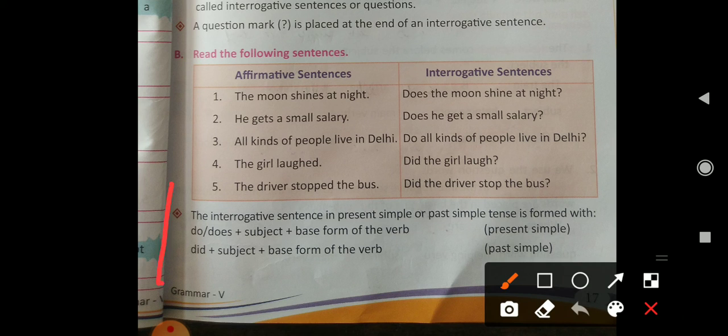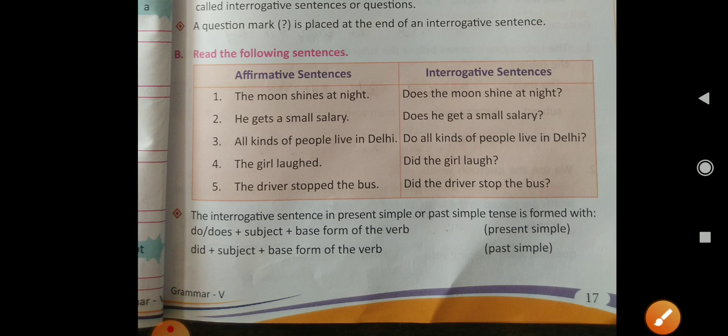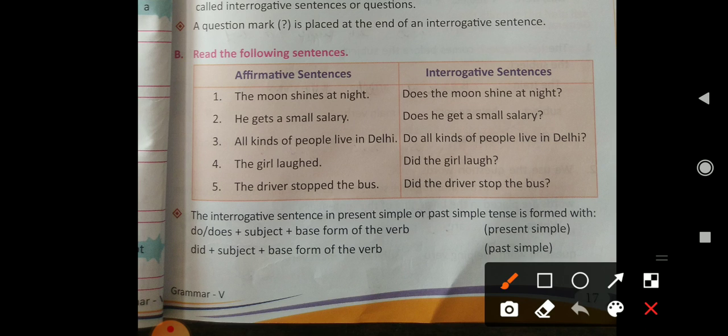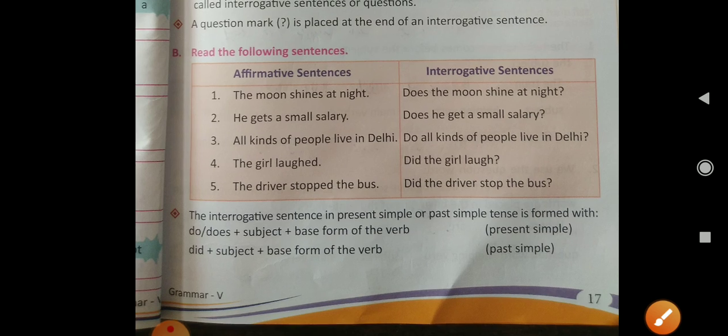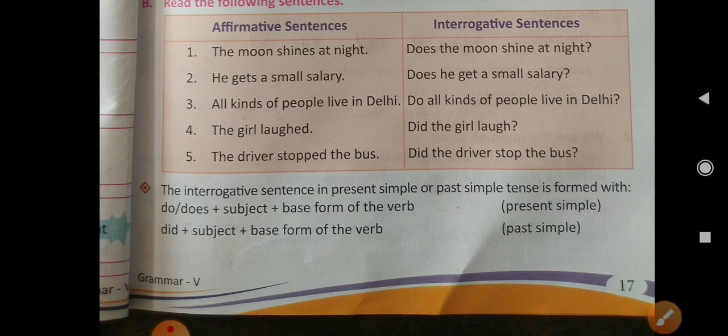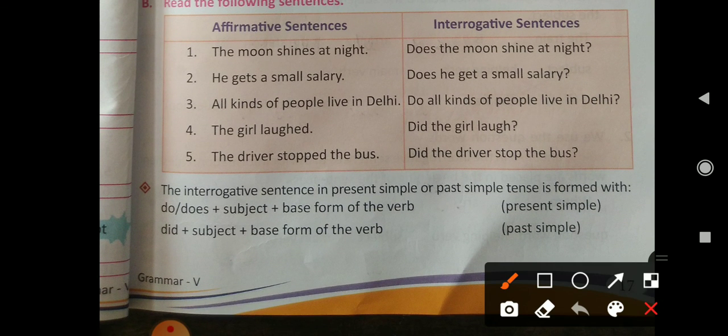Now I will tell you the general rule to make interrogatives in present simple as well as in past simple. The interrogative sentence in present simple or past simple is formed with do or does plus subject plus base form of the verb. I told you in my previous class that base form means the first form of the verb. Clear? So how will we form the interrogative sentence in present simple? With do or does plus subject plus base form.